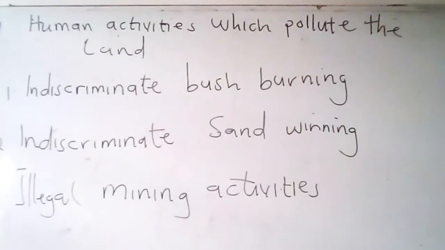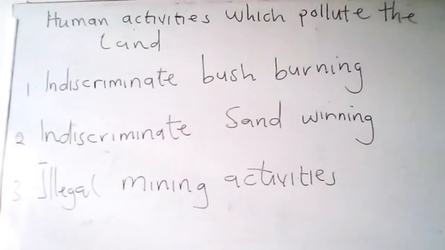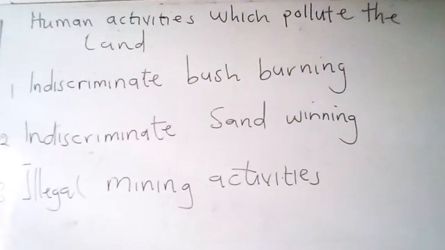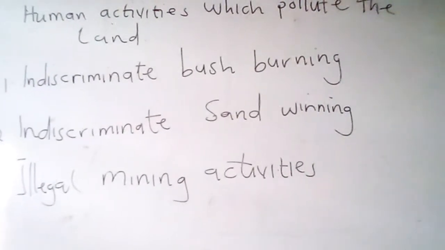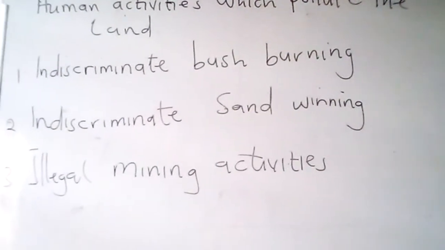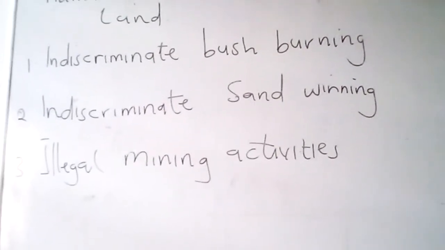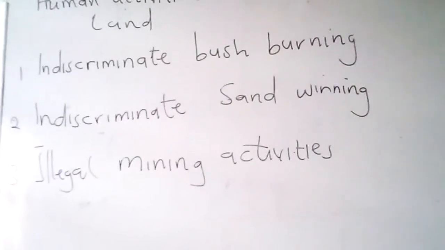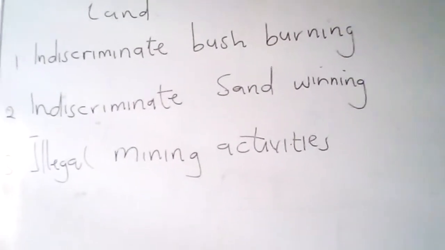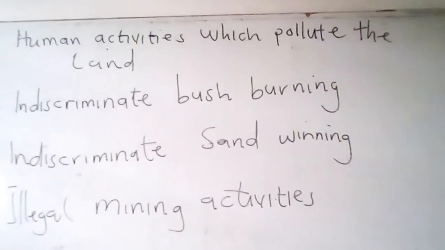So one is indiscriminate bush burning. So bush burning is the practice of setting fire into a bush. Farmers use fire to clear the land for farming activities, and also hunters burn the land to hunt for bush animals. The fire kills soil microorganisms and makes the land infertile. So this is one of the major activities that pollutes the land.